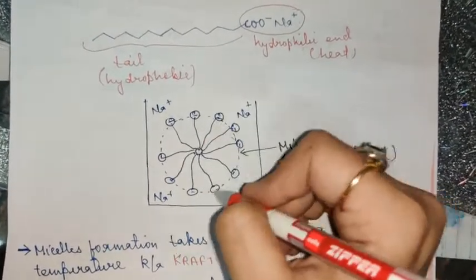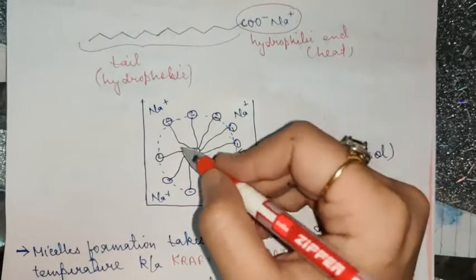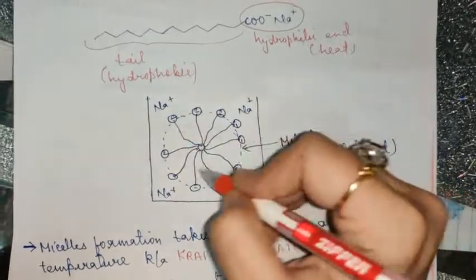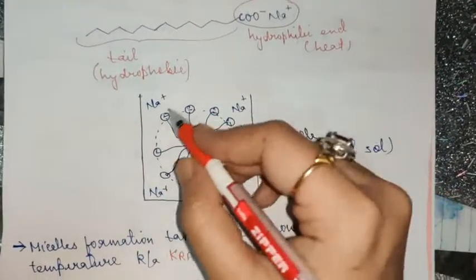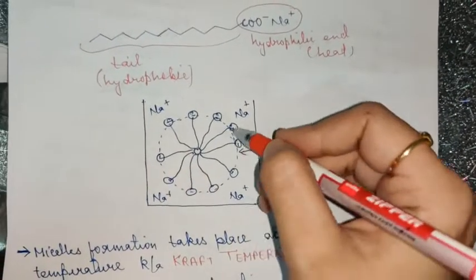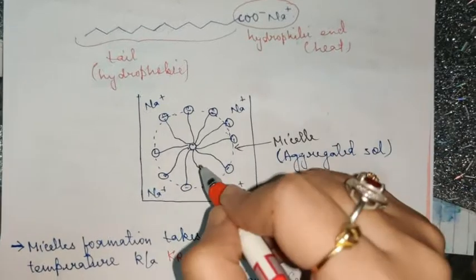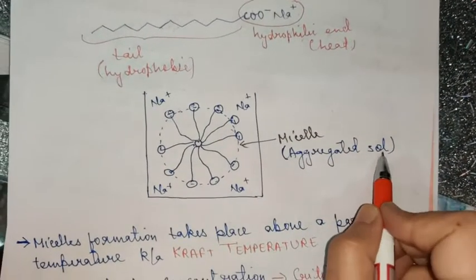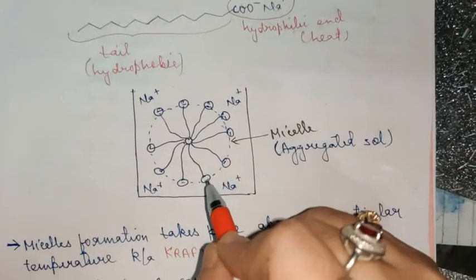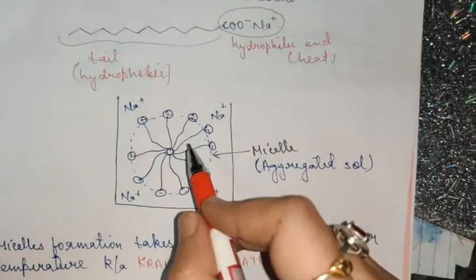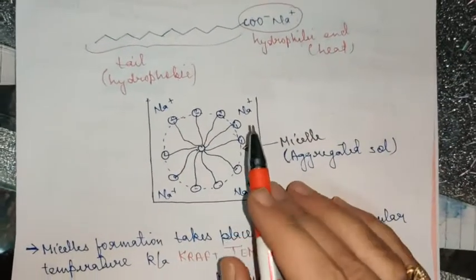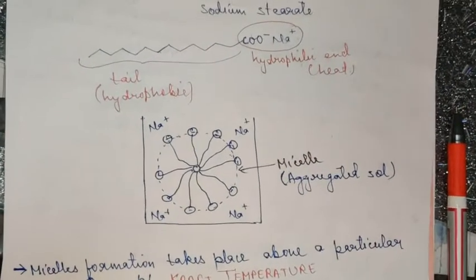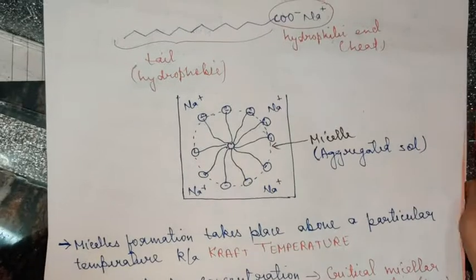So it forms a globular structure like it is shown here, and Na+ remains like a spectator ion in the solution, and this type of globular structure is known as micelle. This micelle formation helps in the cleansing action of soap, and this micelle is known as aggregated salt. Children, this topic was explained to you in class 10 also. Even if you have any problem now, you can share your doubt with me, I'll explain it again.